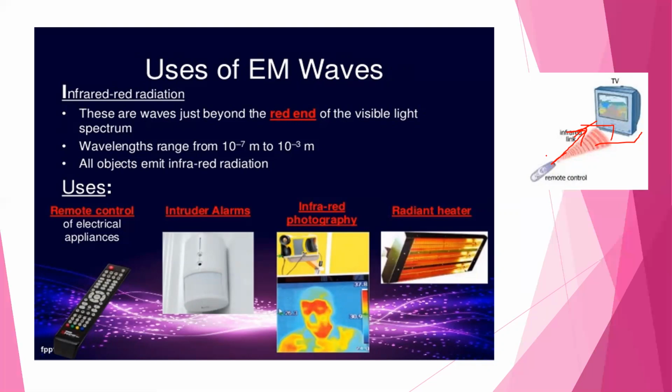So a remote has a small LED at the top. From here these infrared waves come out, and at the TV there are infrared wave detectors which detect these waves.